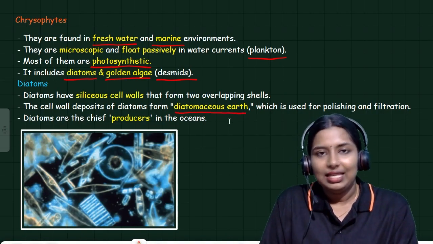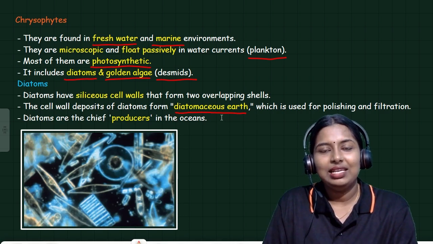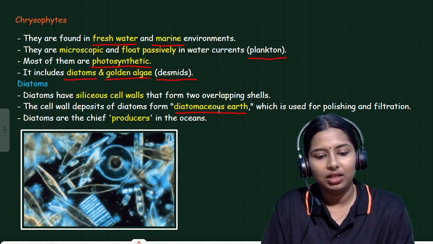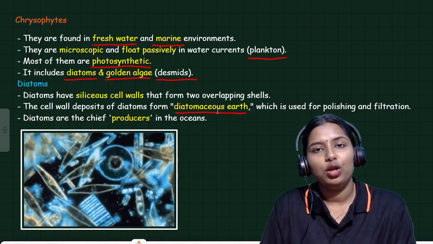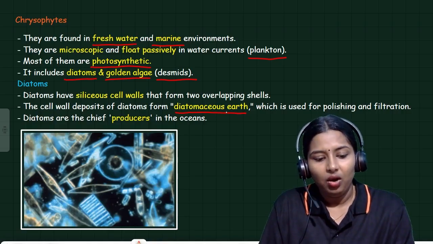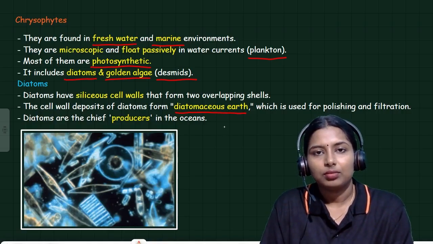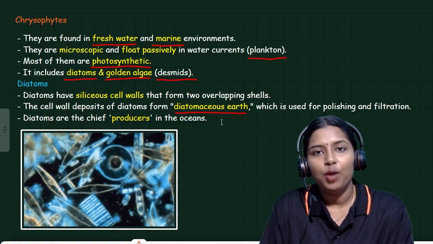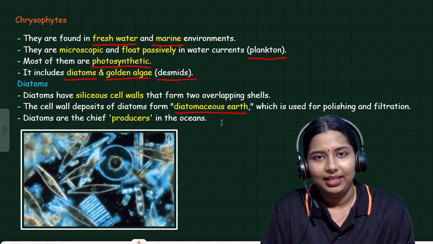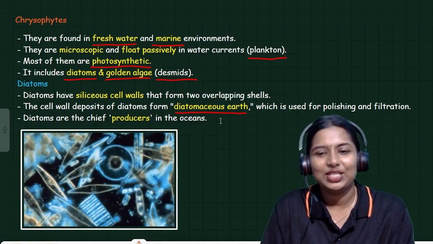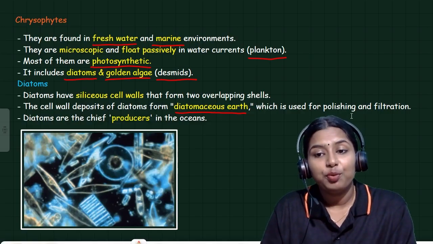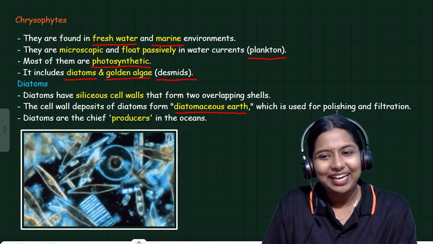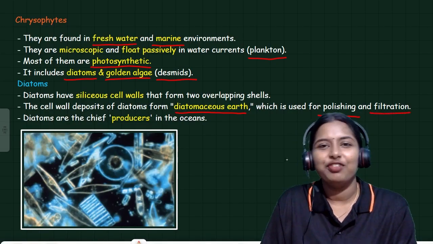Yes, diatoms contain silica walls, and the deposition of the silica walls at the bottom of the ocean makes the diatomaceous earth. That is called diatomaceous earth, which is used for polishing and filtration. It has some economic importance: polishing and filtration.